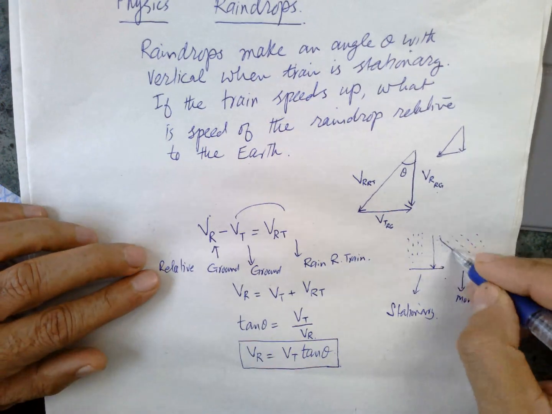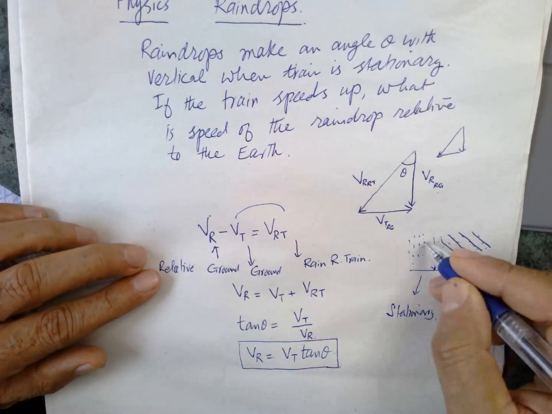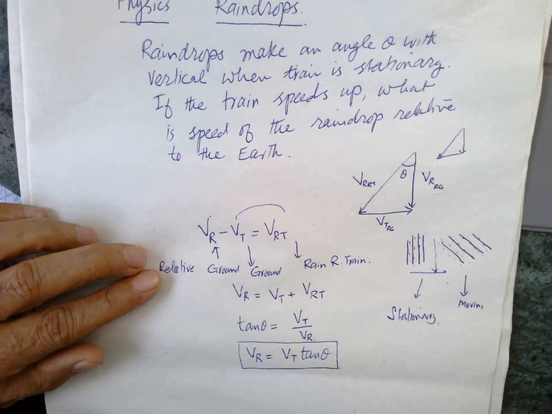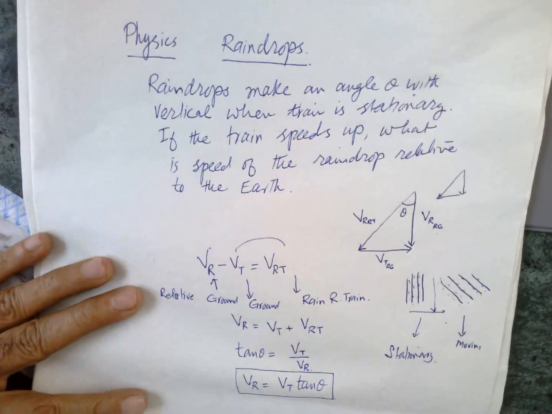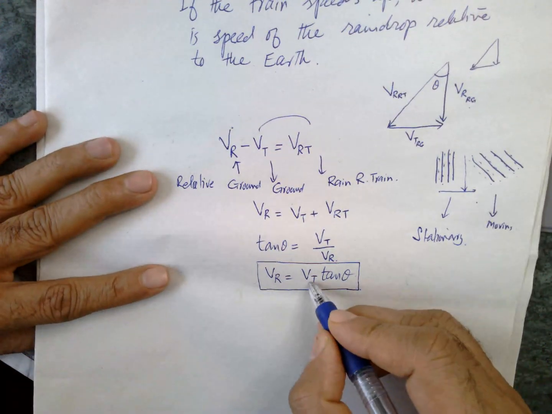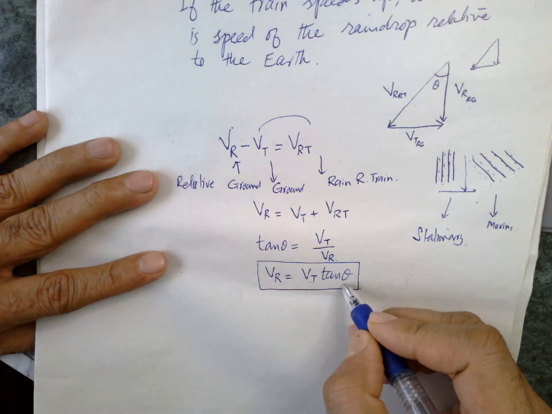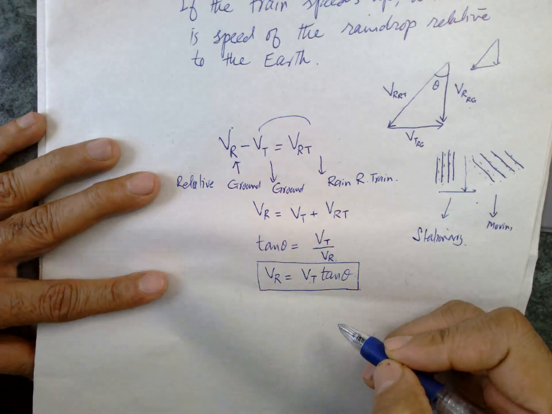So the moving one this, stationary this. So V train times tangent theta. So this is the answer.